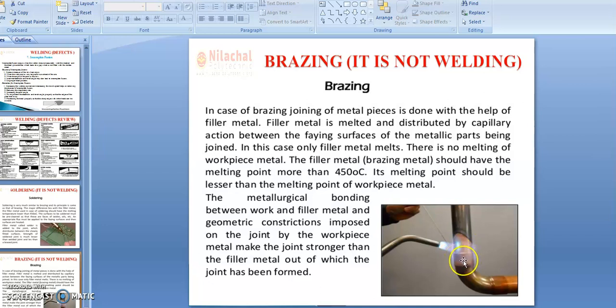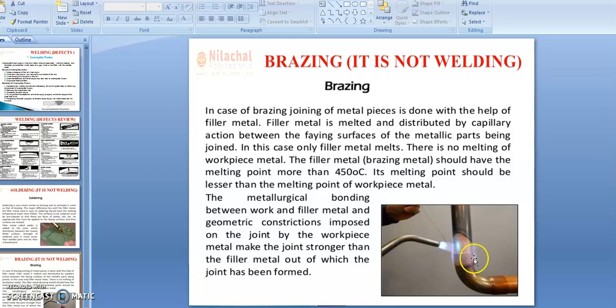So we are using heat which is less than the fusing temperature of the parent metal. But in the case of welding, we melt the parent metal. This is the basic difference between welding and brazing.